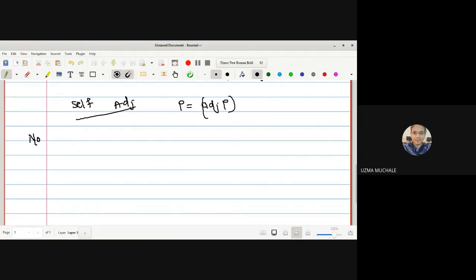You can write one note which is important. Under the similarity transformation, self-adjoint and trace-free properties are invariant. Trace-free means what? Addition of all the diagonal elements. If it is equal to 0, then it is called trace free.